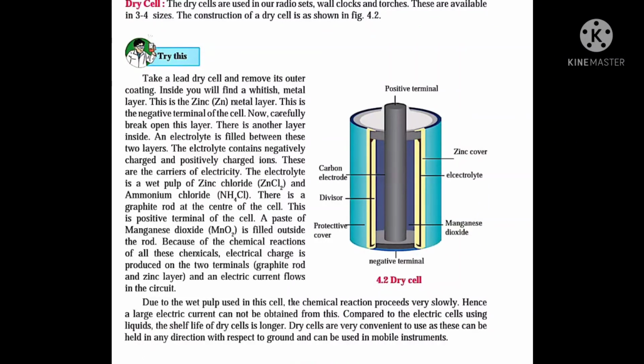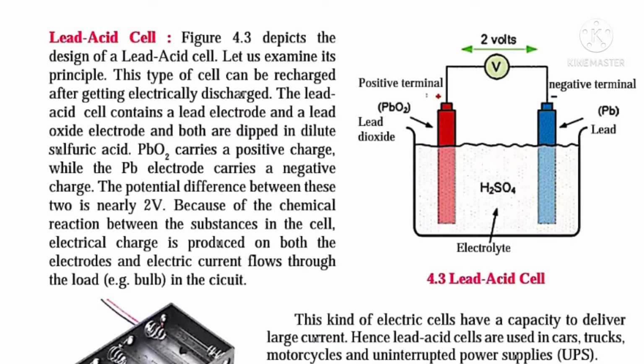After this, the next cells are the nickel cadmium cell and the lead acid cell. For the lead acid cell, the diagram is given. You have to practice this diagram and the construction. Also the uses of the lead acid cell. You have to memorize all these points. After this, there is the nickel cadmium cell. Also the short note regarding these three types of cell is very important. So please go through it and practice the diagram.